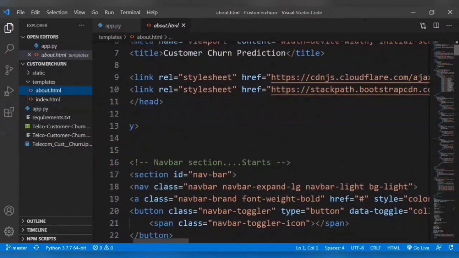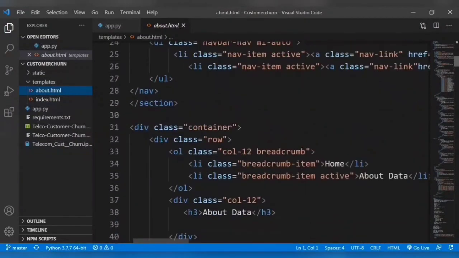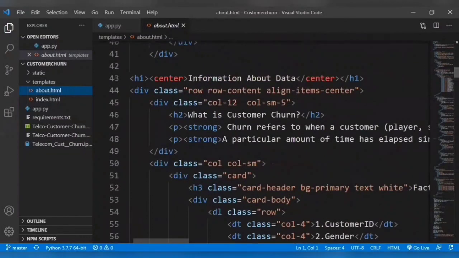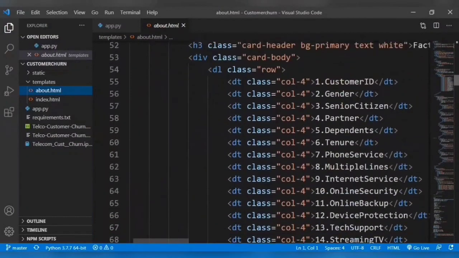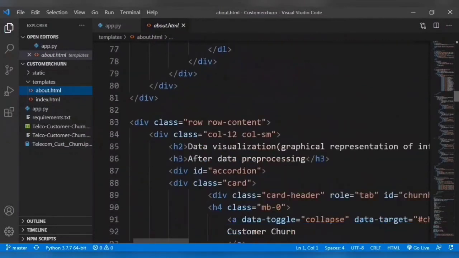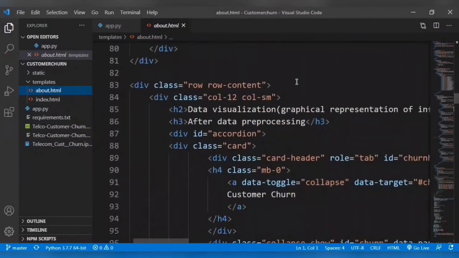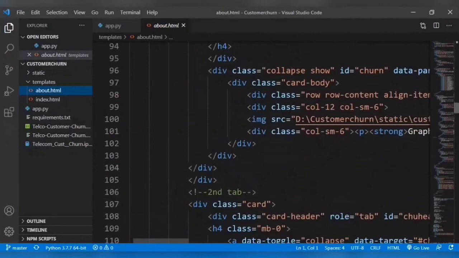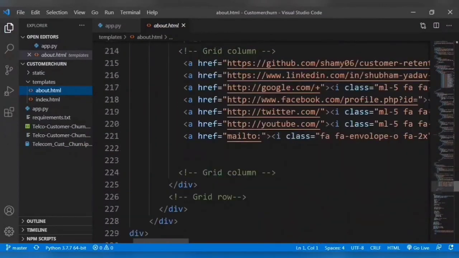Similarly the navbar and the footer are the same as index.html, and there is the information about the data, the heading, and then the card body, where we have entered all the important features of our data. And similarly then we have the row, and we have divided the row into columns for presentation of a graph and the sidebar. And this is our about.html file.